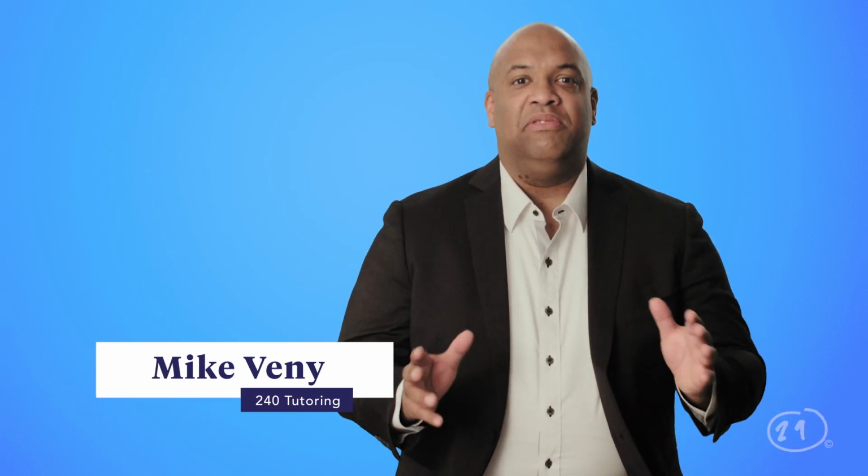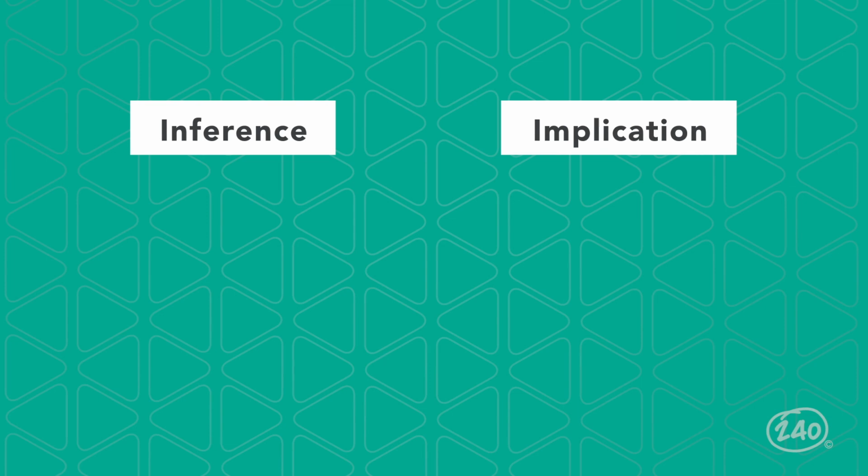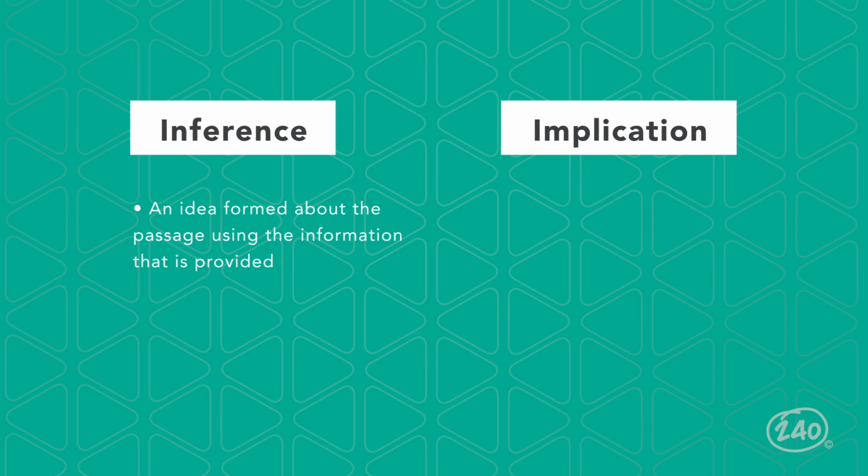You may need to make an inference based on an implication from the passage. While this is similar to drawing a conclusion, you need to make a logic jump to a new situation or idea rather than summarize what the author explicitly says. When you make an inference, you form an idea about the passage using statements and facts directly given.